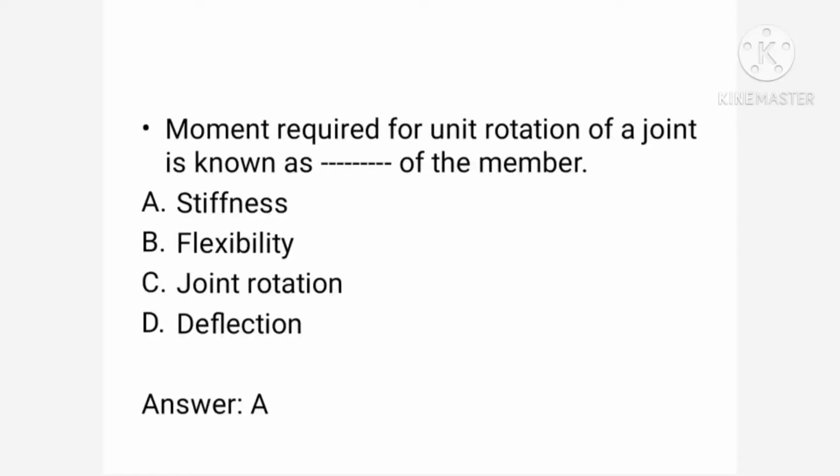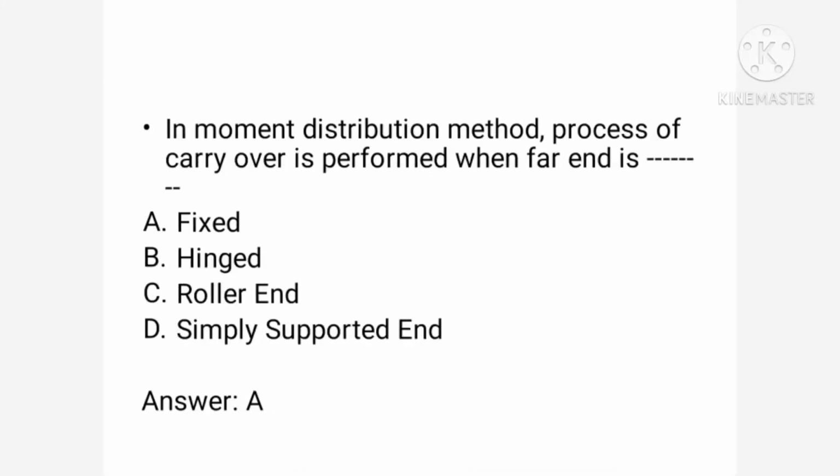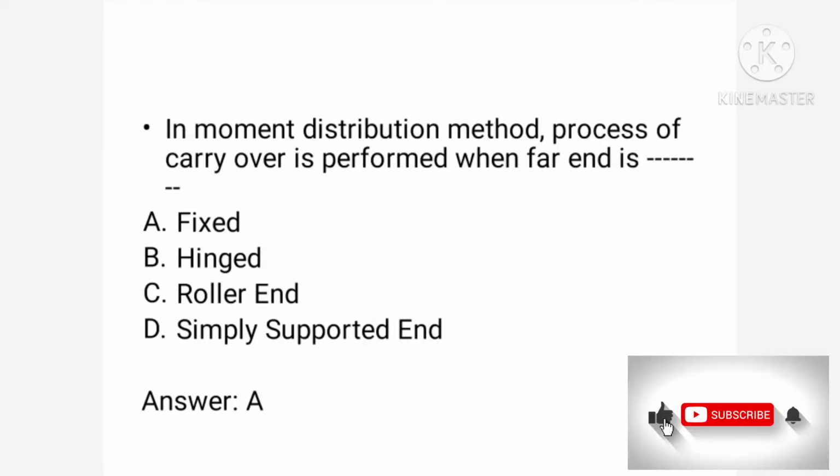Let us go to the next question. In moment distribution method, the process of carryover is performed when the far end is: fixed, hinged, roller end, simply supported end. So option A is correct. The carryover is performed when the far end is fixed.